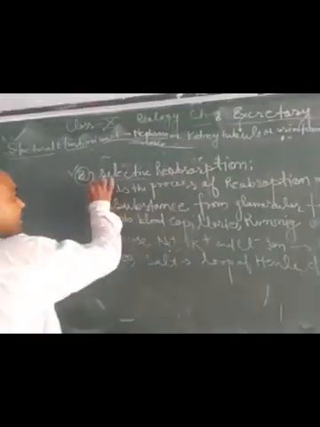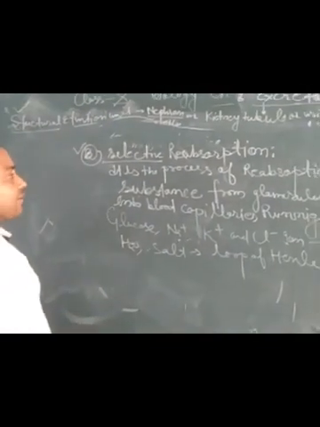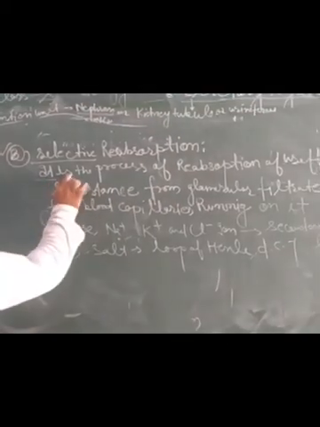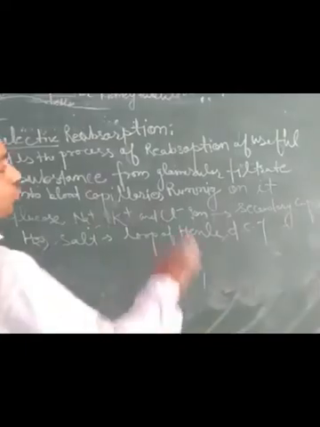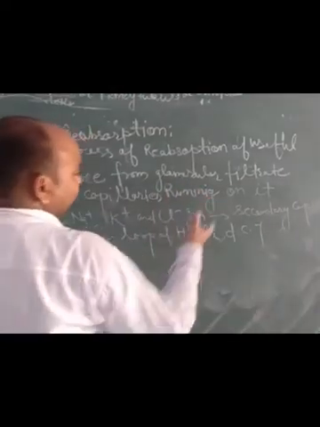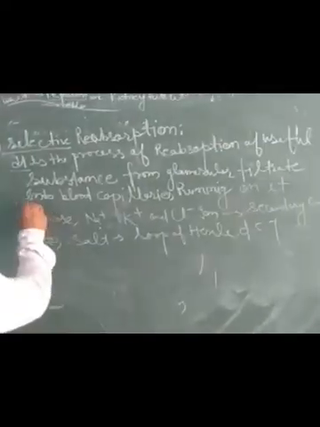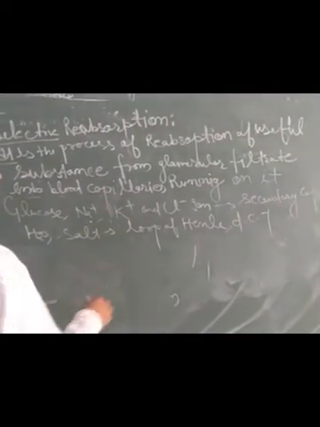Selective means absorbing selected material, or we can say useful substances. Its definition is: it is the process of reabsorption of useful substances from the glomerular filtrate. We know that glomerular filtrate is formed in the glomerulus, or cup-shaped structure, into the blood capillaries that run on it.